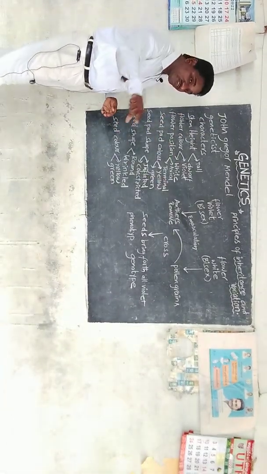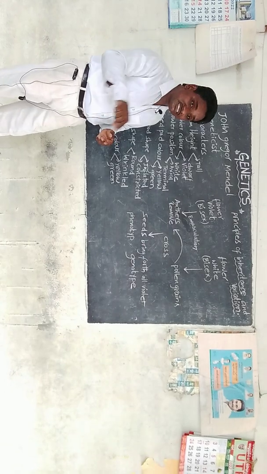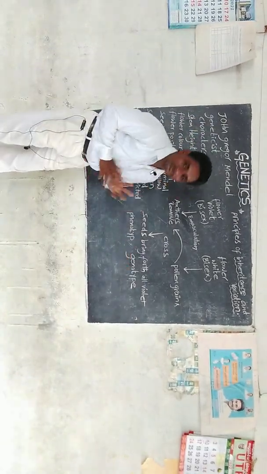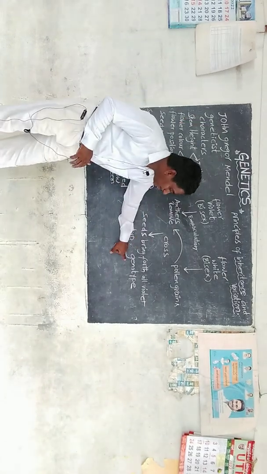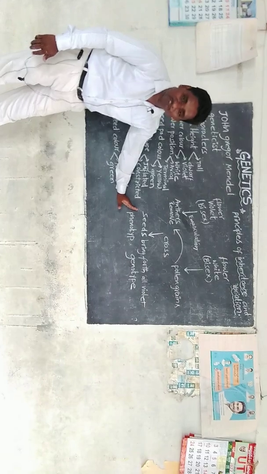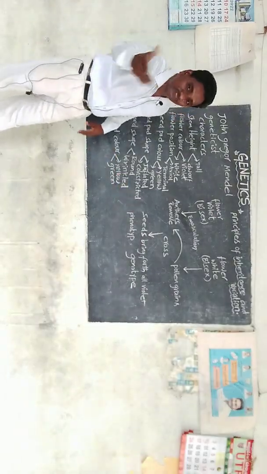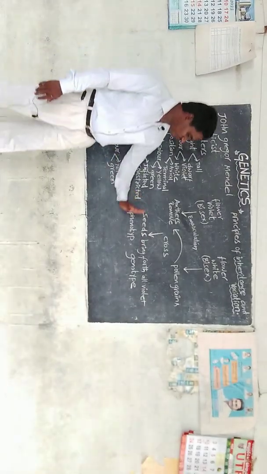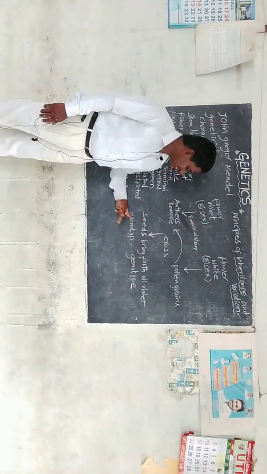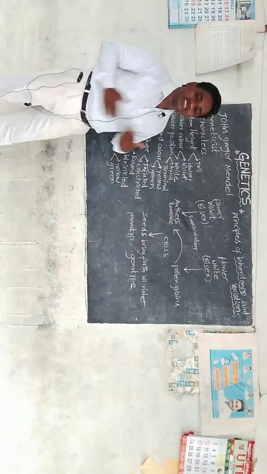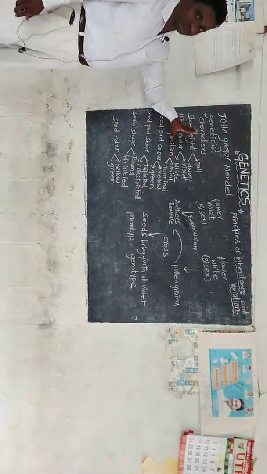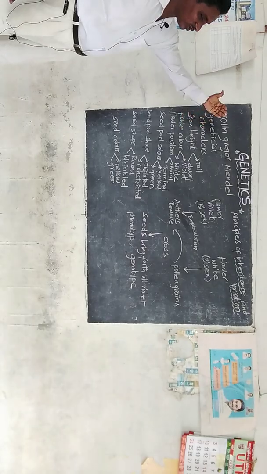What is the reason for your height, your talent, your behavior? Genotype. Genotype exhibits characters into the external environment that we can see with our eyes. So genotype is responsible for the phenotype that we can see. That's all about the first characters observed by Mendel.